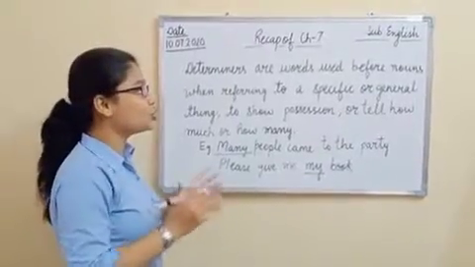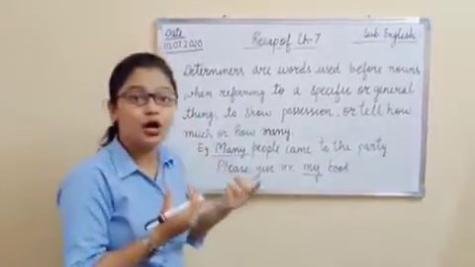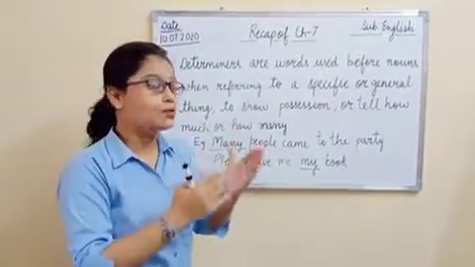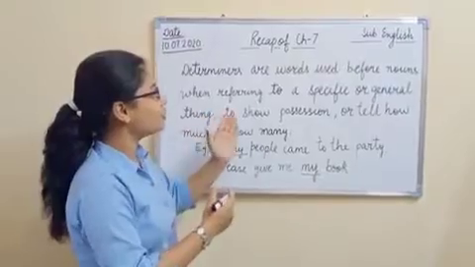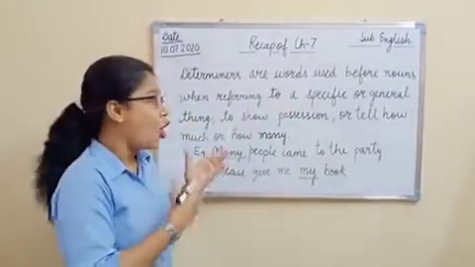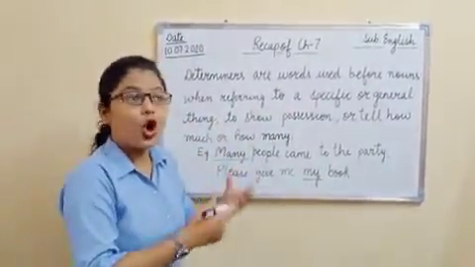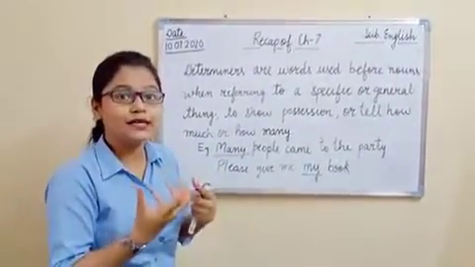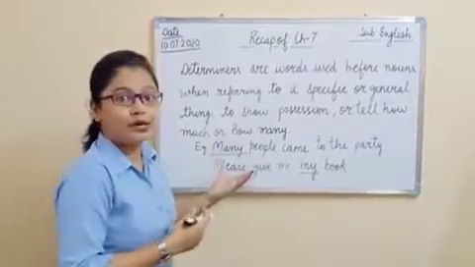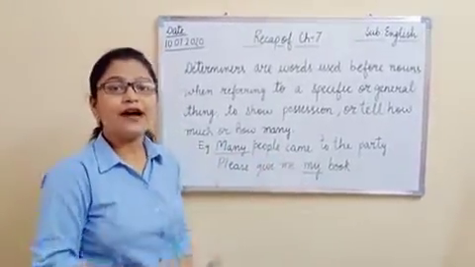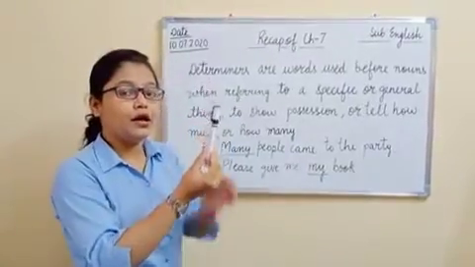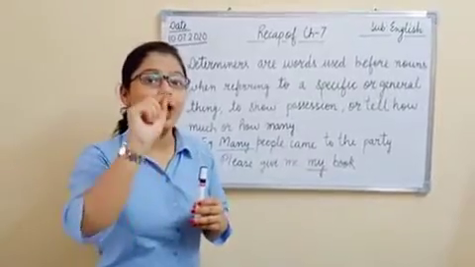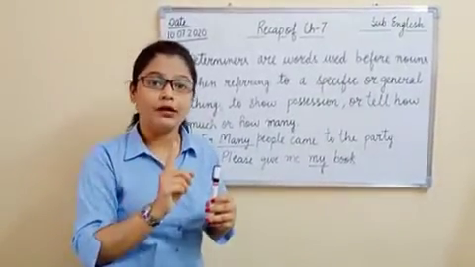So basically students, determiners are the words that are used before nouns, and they refer to a specific or a general thing, or they show possession, or they are used for telling about the quantity or the numbers, like how much or how many. If I say one marker, the noun here is marker, but how many markers? One marker. So here one is a determiner, right?